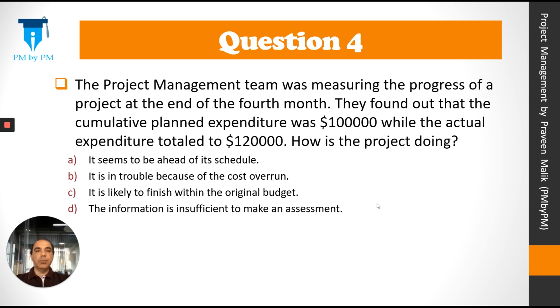Let's look at question number 4. The project management team was measuring the progress of a project at the end of the 4th month. They found out that the cumulative planned expenditure was $100,000, while the actual expenditure totaled $120,000. How is the project doing? So the keywords here are cumulative planned expenditure and actual expenditure. So we are talking about planned value and actual cost.